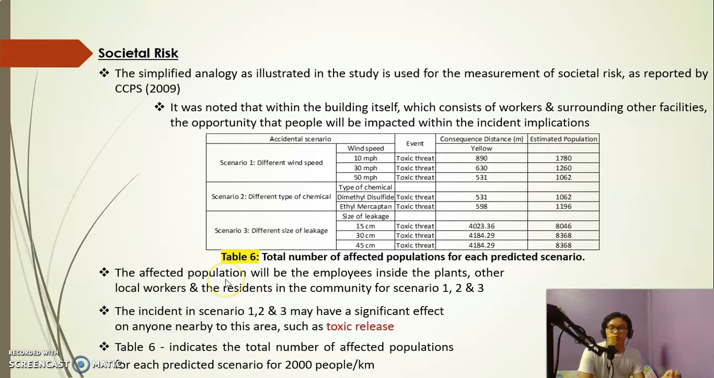The affected population will be the employees inside the plant, other local workers, and the residents in the community for scenarios 1, 2, and 3. The residents in scenarios 1, 2, and 3 may have a significant effect on anyone nearby this area, such as a toxic release. Table 6, as I stated before, indicates the total number of affected population for each predicted scenario, at 2,000 people per kilometer.